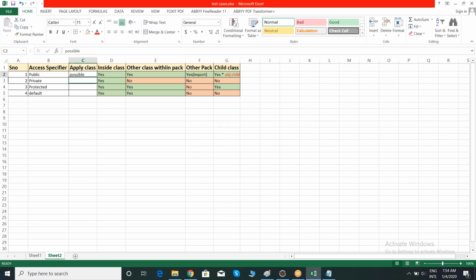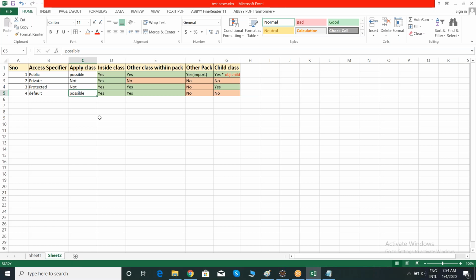Right? So is this possible? Class level private? Not possible. And protected, even this is also not possible at class level. This is possible in default. You can apply the default access specifier for class level.